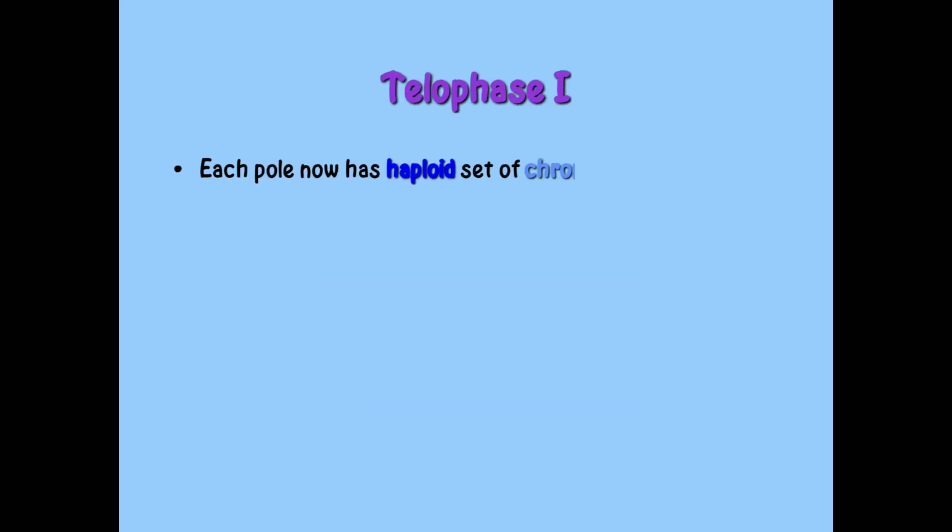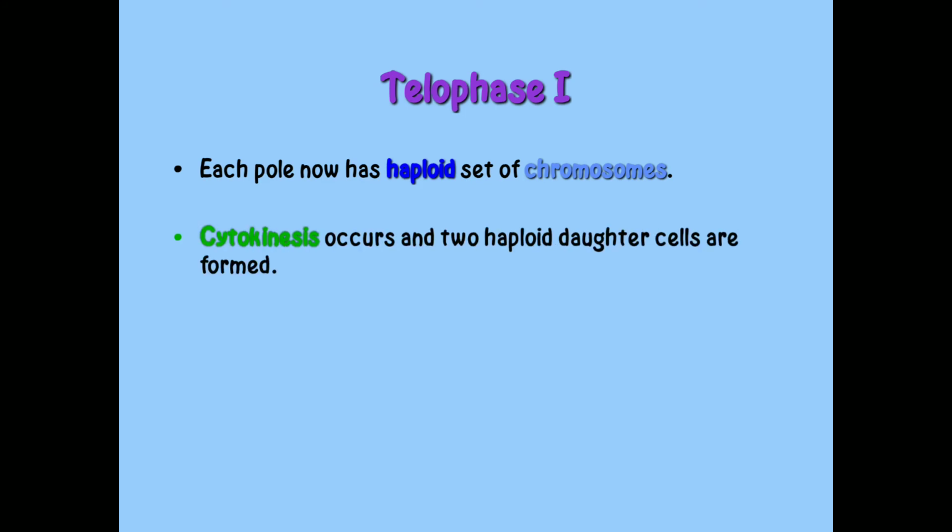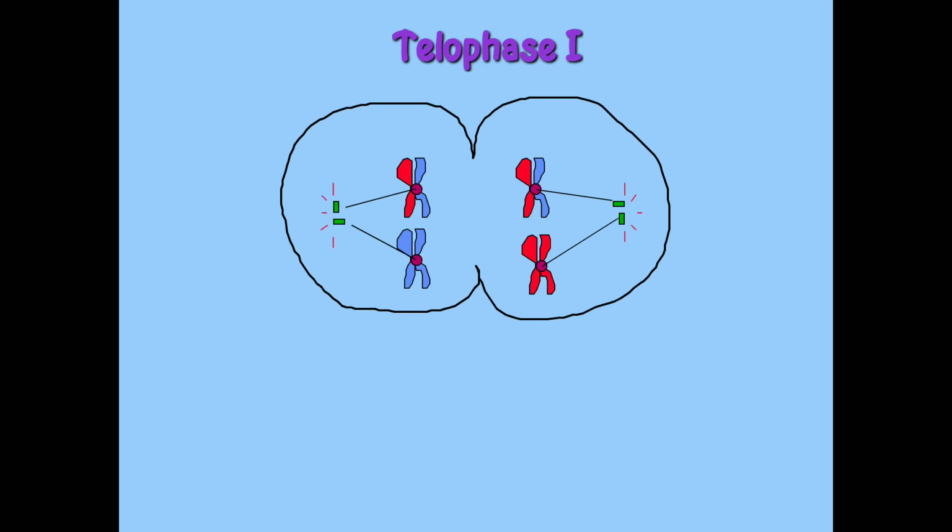Then telophase first. Each pole now has a haploid set of chromosomes. Cytokinesis occurs and two haploid daughter cells are formed. This is the diagram of telophase first.